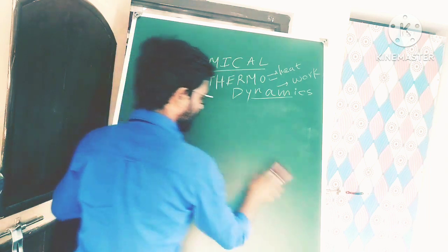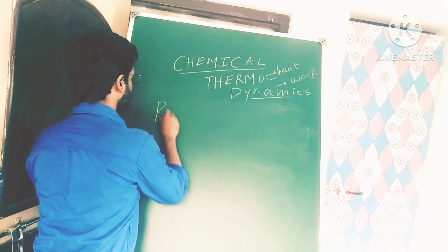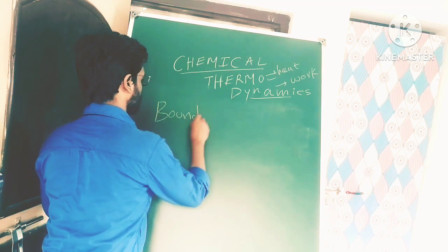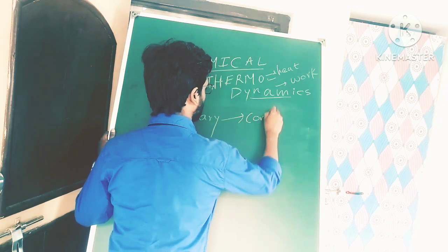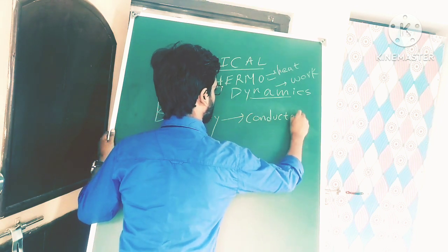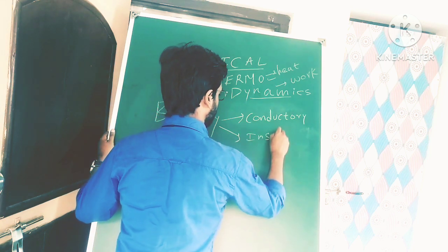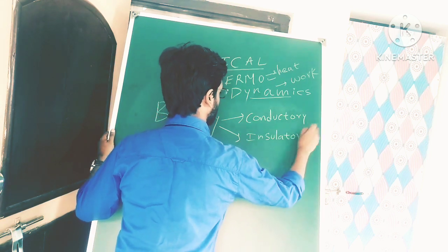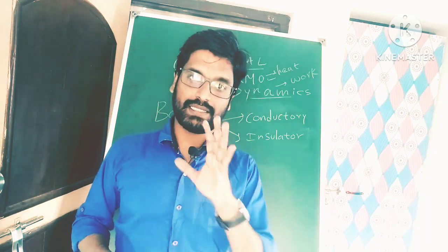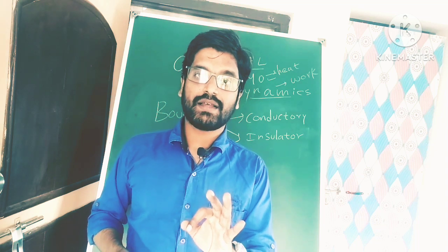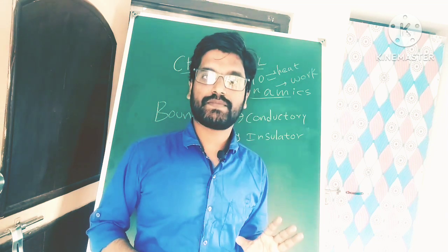This boundary is again two types: one is conductor boundary, one is insulator boundary. What is conductor boundary? Conductor boundary means which can allow heat to exchange with the surrounding.